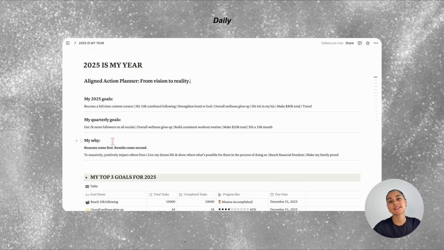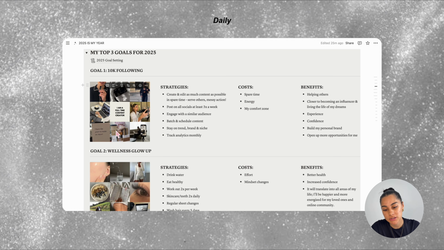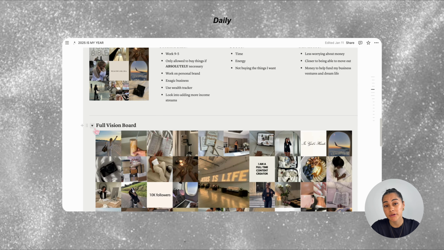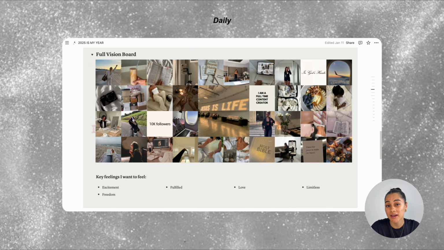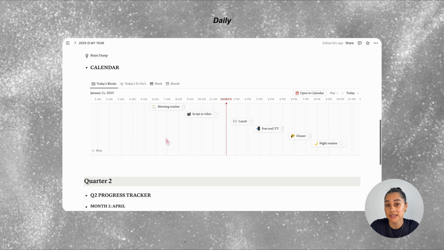Next, I'll open up my top 3 goals, look at the mini vision boards and have a read through the strategies. Then if I want, I'll open up the full vision board to get inspired and aligned with what I'm working towards. When I'm in here, I'll also have a quick read through the key feelings I want to feel. Then I'll close that up and open the calendar.